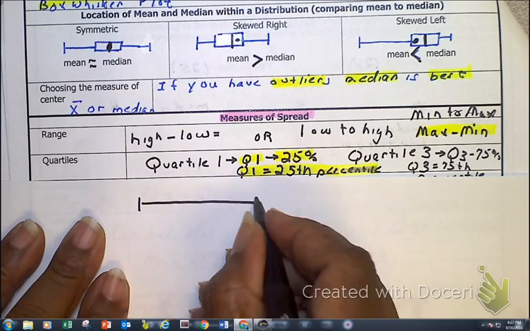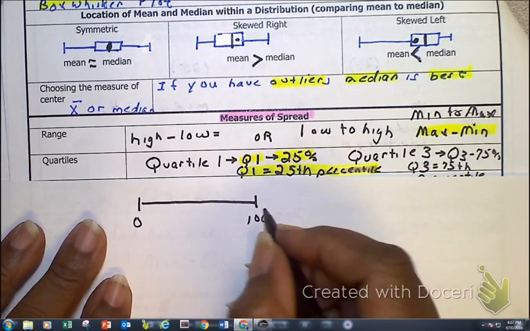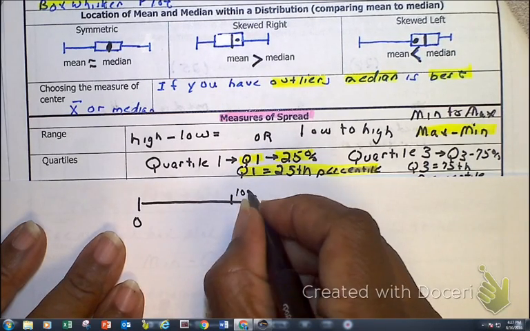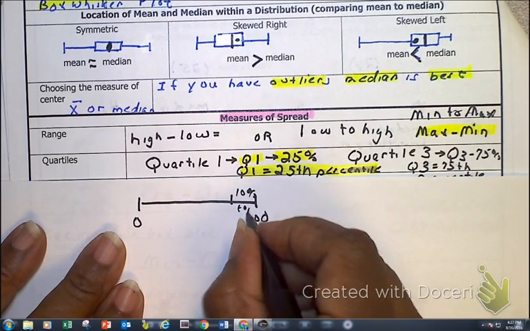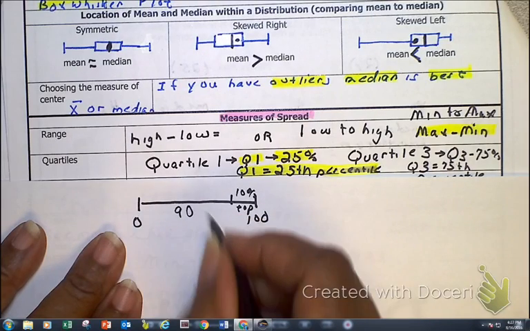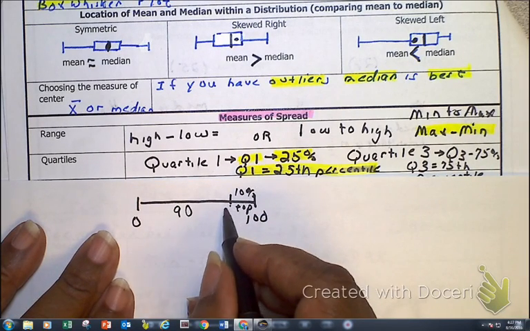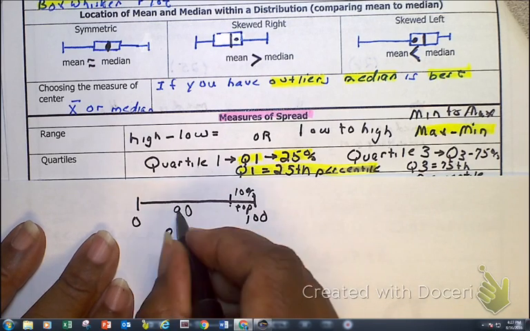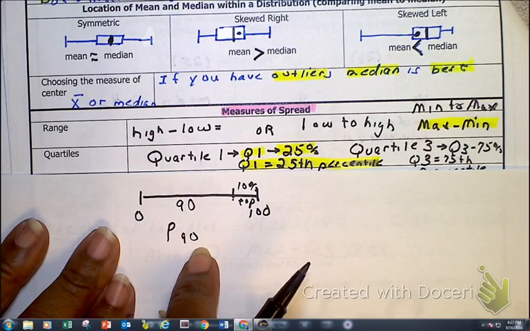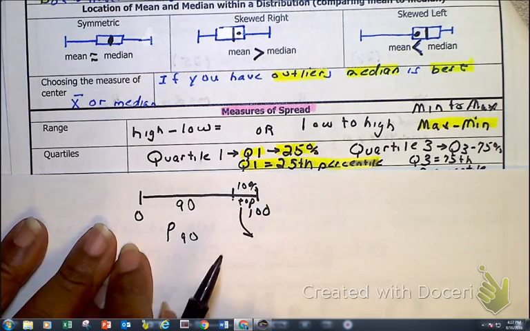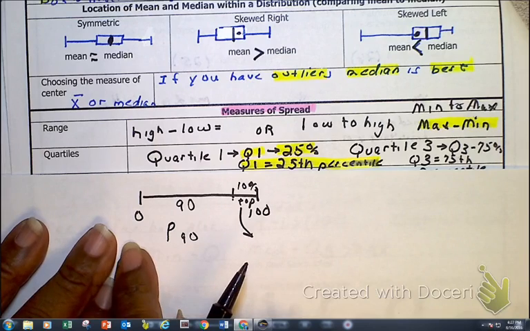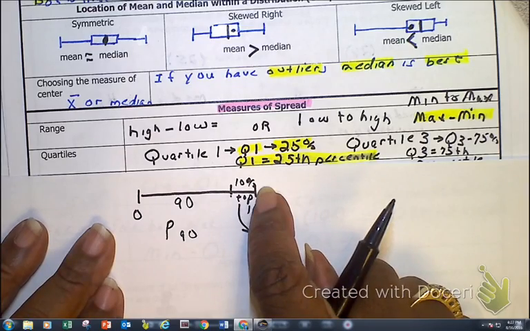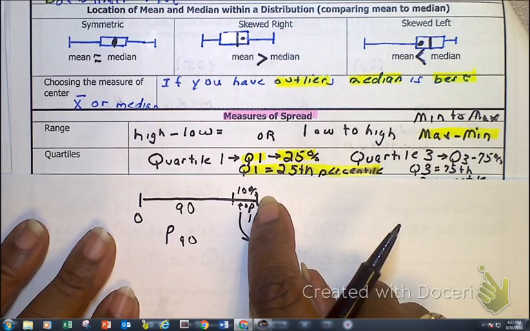Here, if I've got from 0 to 100, and I'm talking about it as a percentage, this is the top 10%, and I'll put the word top. Well, if that's the case, that means right from here to here is the 90th. So let's look at our notation, P90, which would give us the 90th percentile. And percentiles run just like a number line from 0 to that point right there, there's 90. And from here to here, that's just a leftover 10%. Again, you guys are the top 10% of your classes.